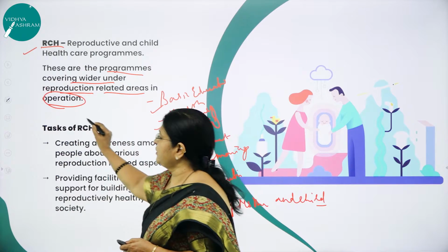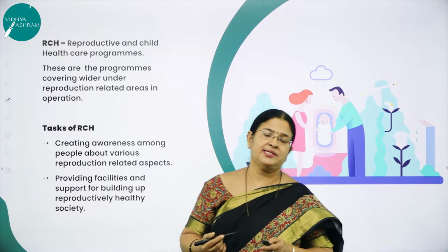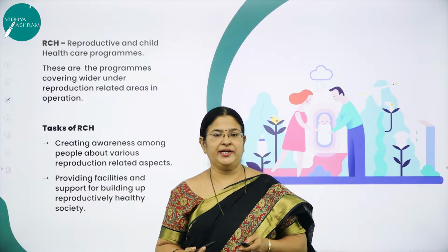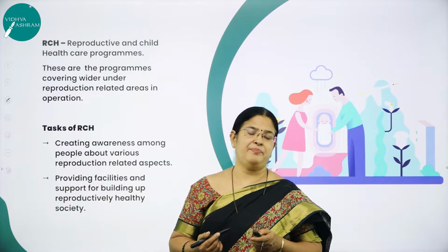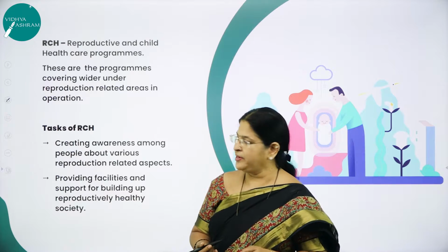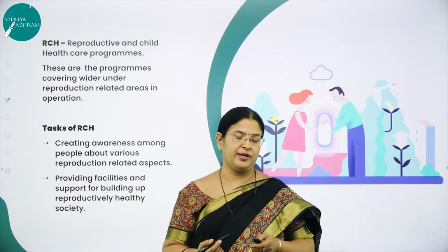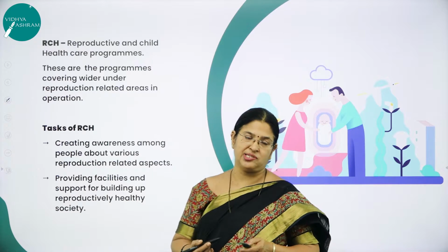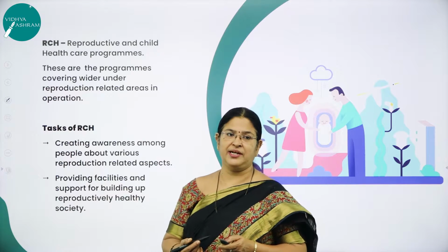So what are the important tasks of RCH? As I said, India is the second largest populated country, which has to face countless challenges like basic education, clothing, housing, employment, then early marriages, lack of awareness about reproduction, traditional custom, low standard of living, ineffective care of the mother and the child.